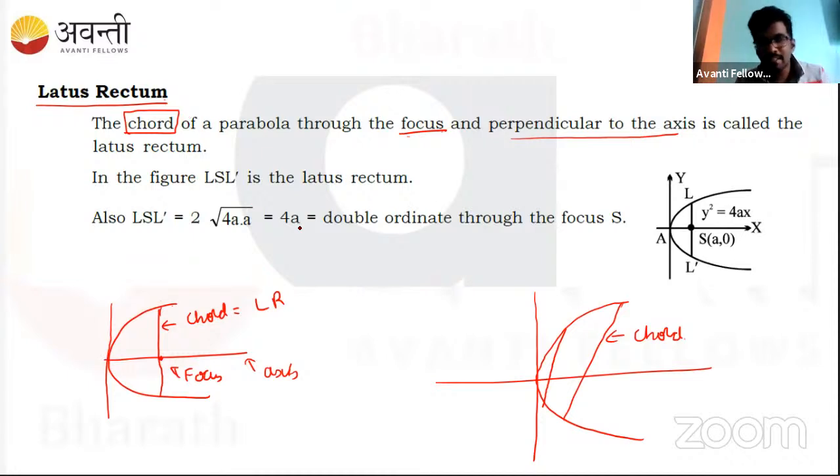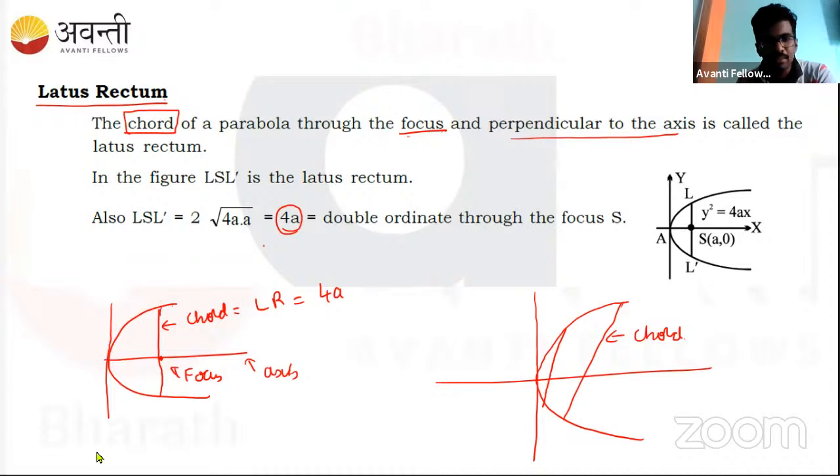And there is a standard result: what is the length of this latus rectum? The length of this latus rectum is always equal to 4a. So it is always equal to 4 times a. For a given equation, y square is equal to 4ax, the length of the latus rectum is given by 4a, or you can say double the focal distance, right?